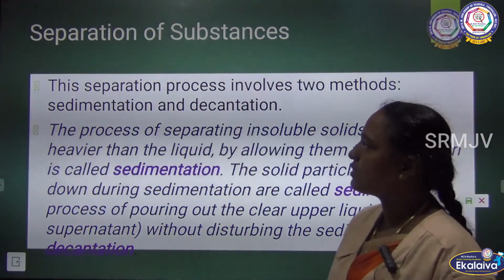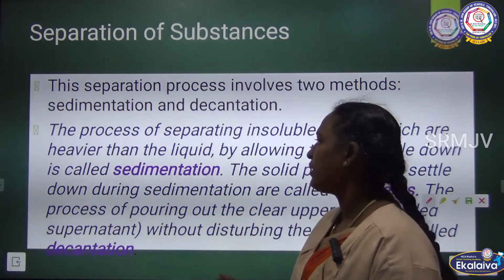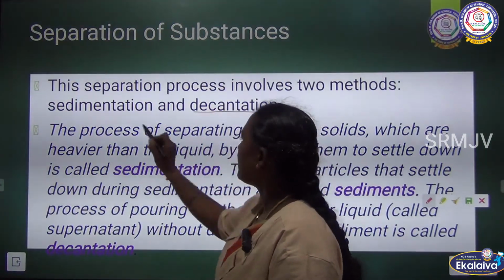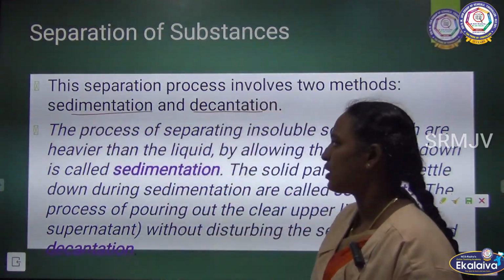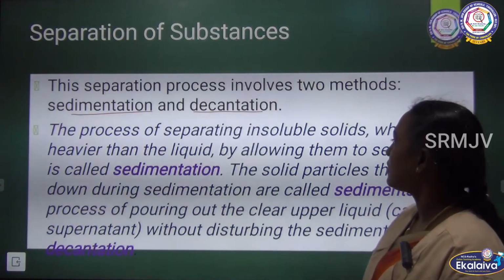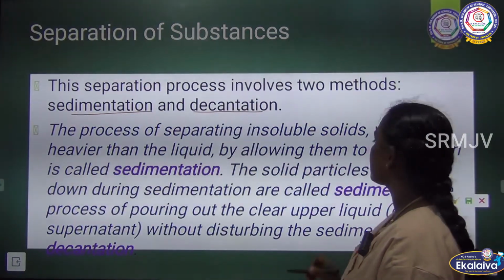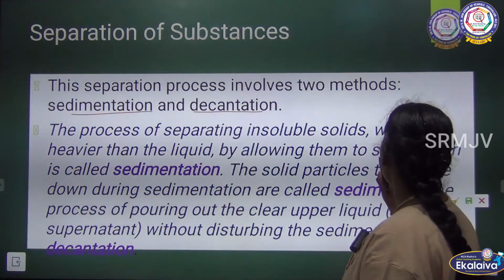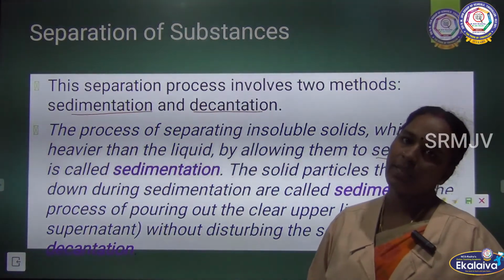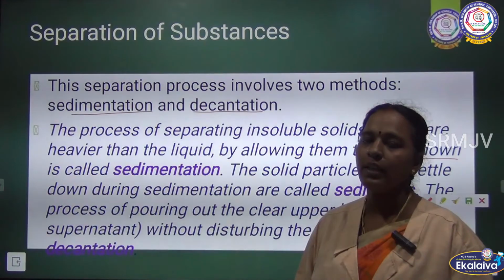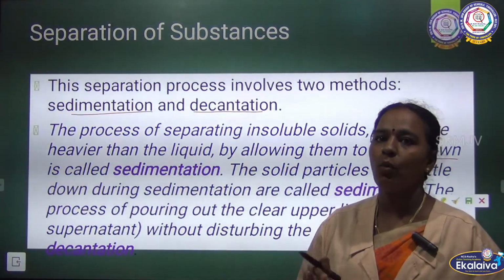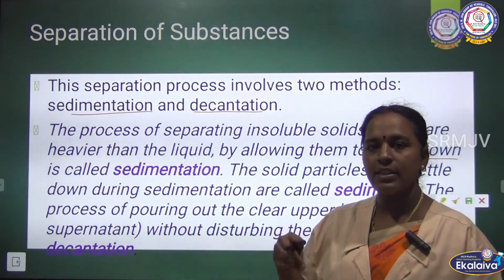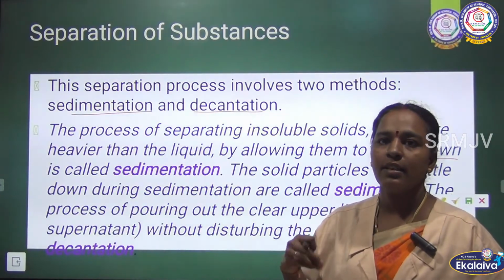The next process is sedimentation and decantation. Let us see what is sedimentation and what is decantation. The process of separating insoluble solids which are heavier than the liquid by allowing them to settle down is called sedimentation. For a small example, we can take a beaker, add water, then add sand to it and shake it.